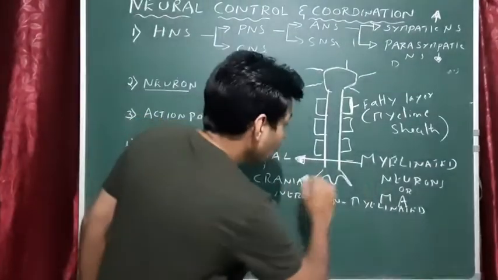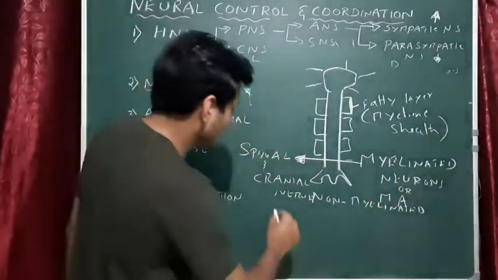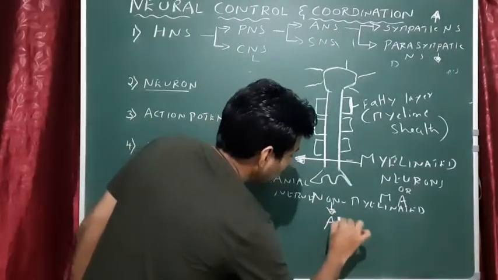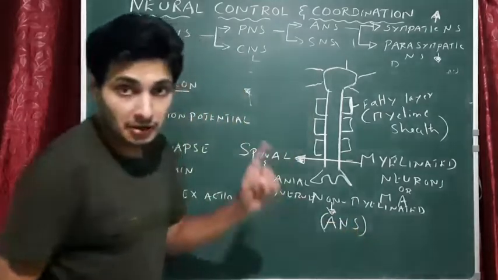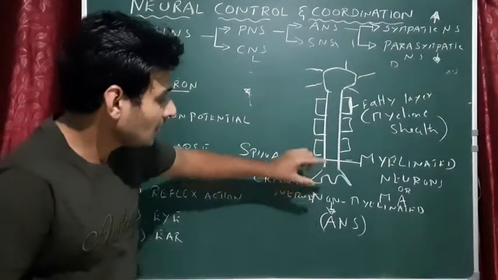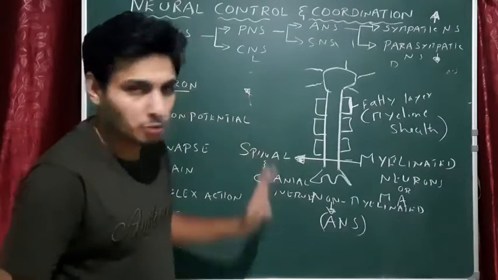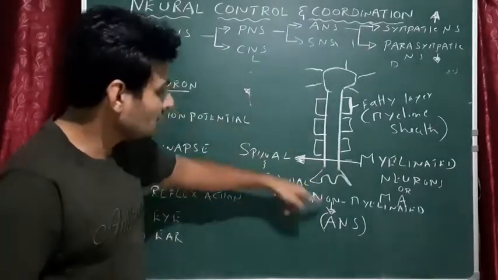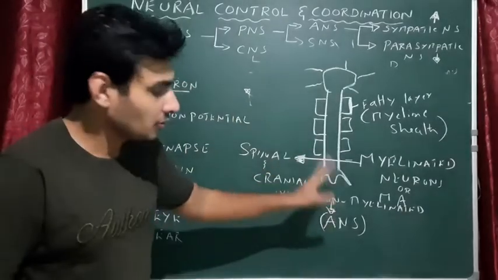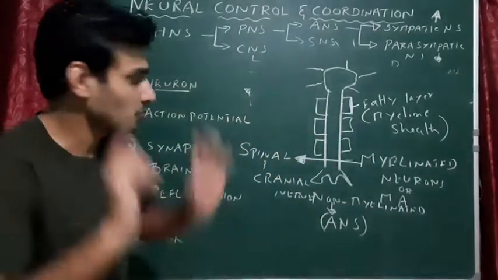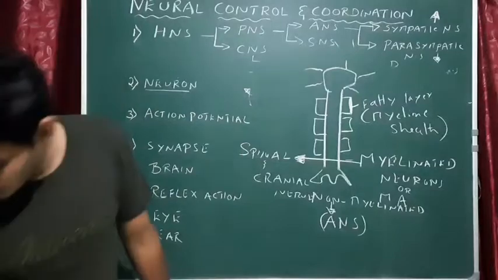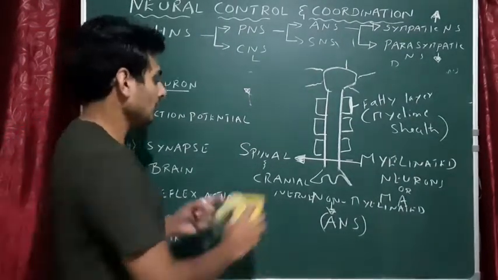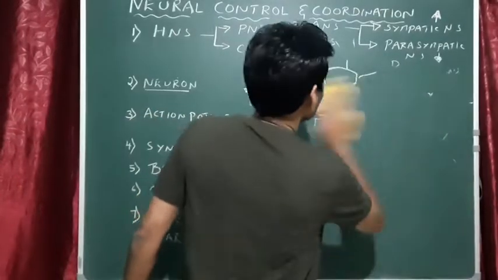So non-myelinated neurons, where exactly do you see them? You see them in the autonomic nervous system. Very important, note this point. The autonomic nervous system actually has neurons which don't have Schwann cells. That means no myelin sheath. There is no protection for the neuron. So that is the autonomic nervous system, non-myelinated neuron. Note this point. Done. So we got two types of neuron based on the presence of Schwann cells, that is myelinated and non-myelinated.